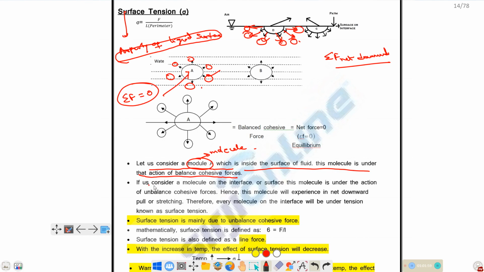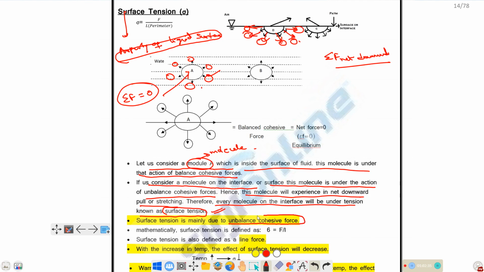Okay. So if we consider a molecule on the surface, the molecule is under the action of unbalanced cohesive forces. Why? Because the liquid molecule is only below the surface. So this molecule will experience a net downward pull or stretching. Every molecule on the surface will be under tension, known as surface tension. So the surface will carry some kind of tensile force, due to the net downward forces acting on those molecules, which is known as surface tension. Surface tension is mainly due to what?